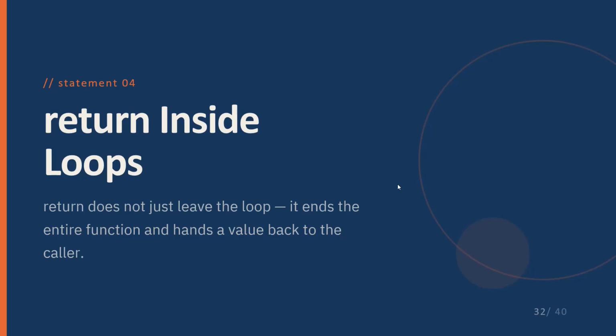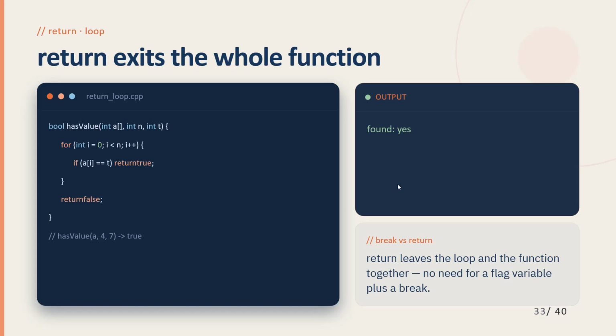Return inside loops. The return statement immediately exits the entire function, not just the loop. It is commonly used when the required result has already been found. Here is the example.